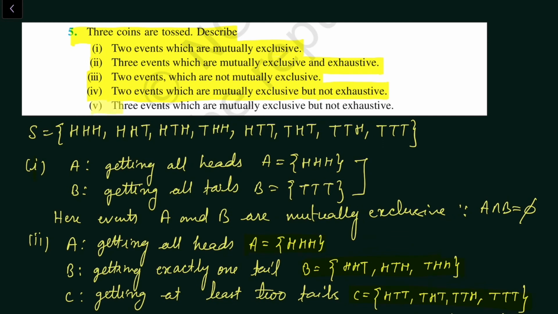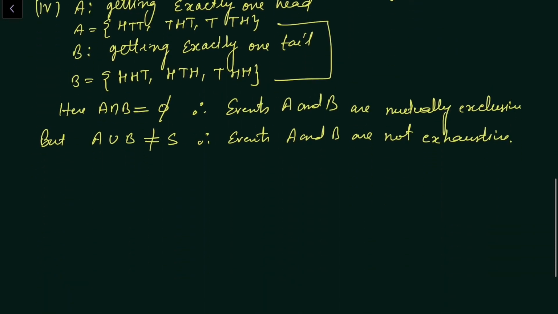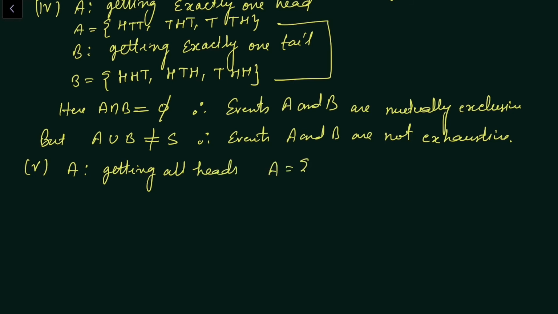Now let us see what is fifth part. Fifth part is three events. We have to describe three events which are mutually exclusive, means their intersection must be equal to phi, but not exhaustive, their union must not be equal to sample space. Now consider three events for part 5. Consider first A, getting all heads. So in A we will have H, H, H.